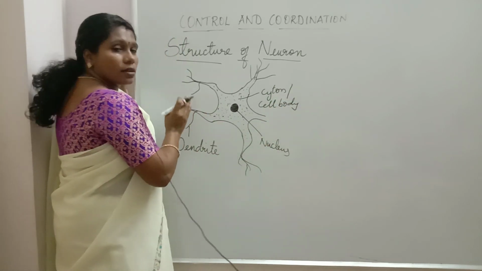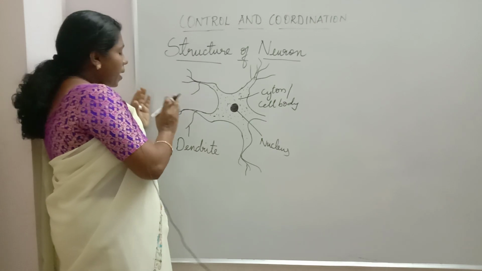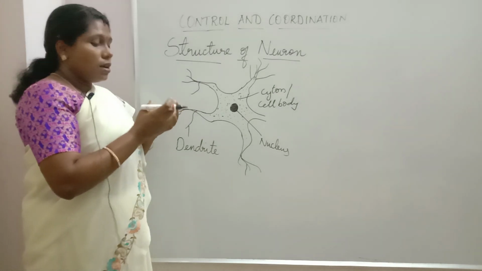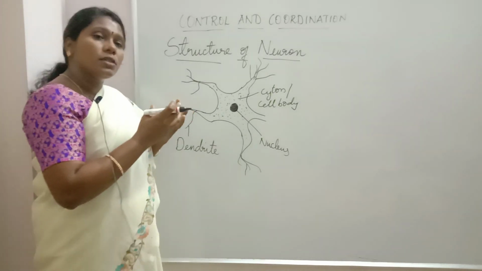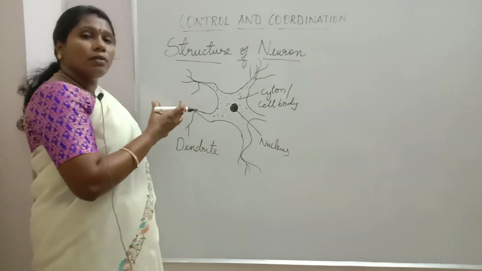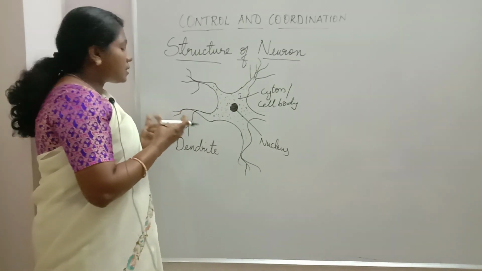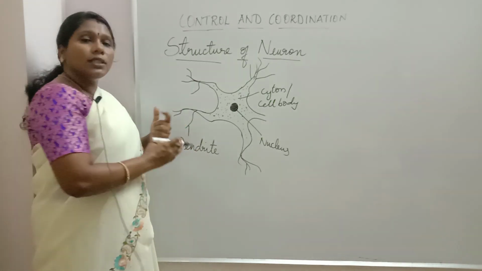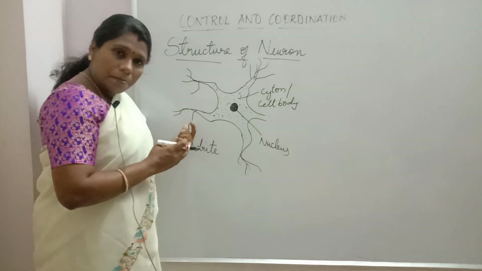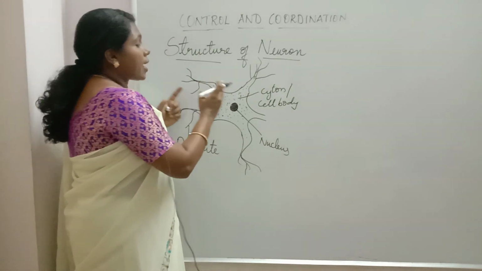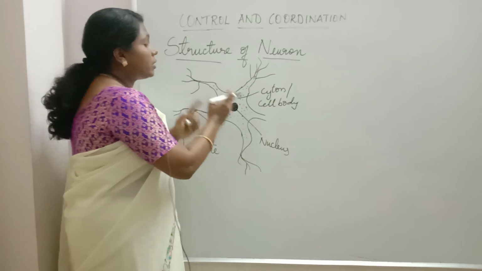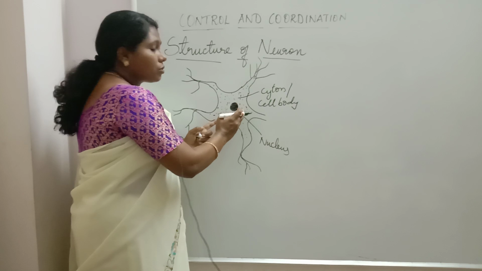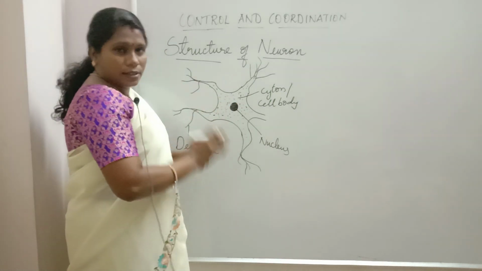The stimulus which is received by the dendrite is in the form of a chemical substance. The impulse means a message, and that message is in the form of a chemical. So chemical impulses are carried by the dendrite, and the dendrite converts that chemical impulse into an electrical impulse, and the electrical impulse is transferred to the cyton. A neuron can transmit only electrical impulses.